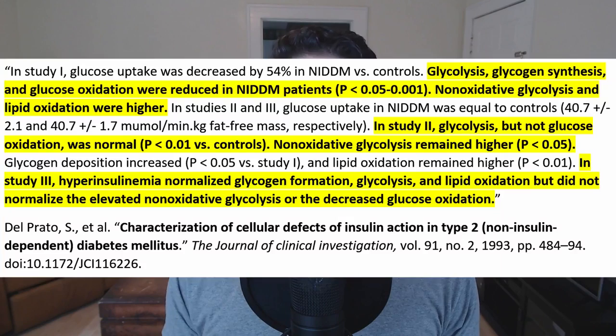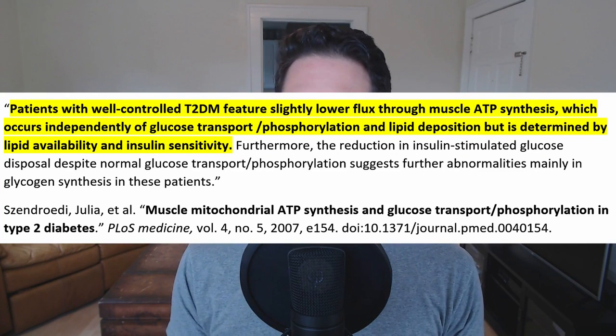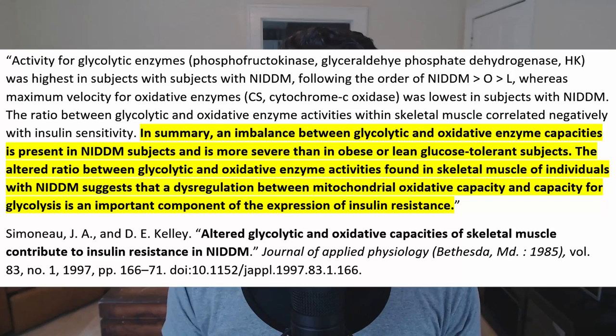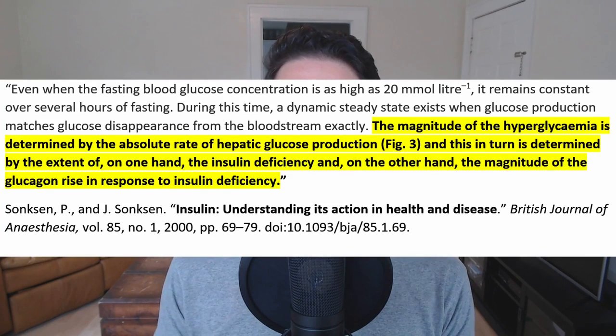Second is the finding that glucose oxidation, or the production of energy from sugar, is inhibited in type 2 diabetes and insulin resistance. As I mentioned earlier, this is what leads to a buildup of glucose or sugar in the cell, which inhibits more sugar from the blood from entering the cell. And of the glucose that is used to produce energy, the process of glycolysis is favored as opposed to the entire process of glucose oxidation. This basically means that only a small fraction of the total amount of energy that can be produced from glucose is produced.